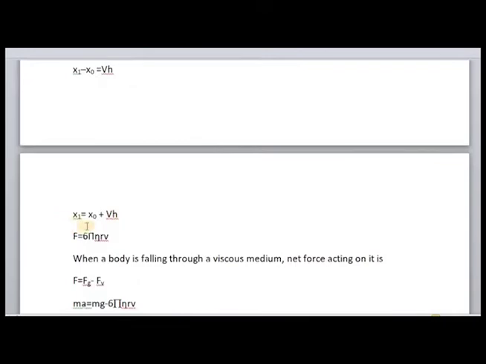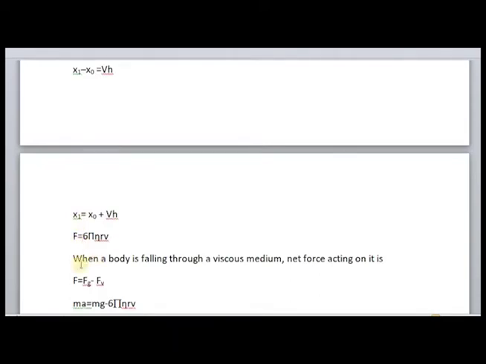So new position is what? x0 plus v into h. And here what happens? This is normally what is happening. That is how you are going to solve a first order differential equation so as to get the position and velocity using Euler method.